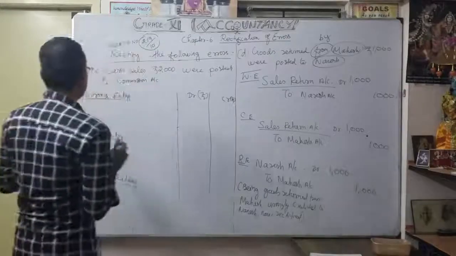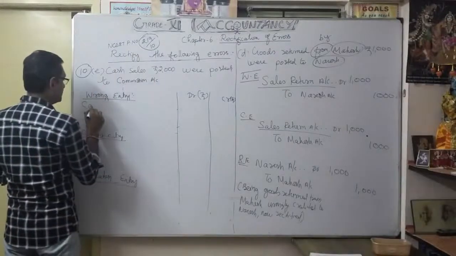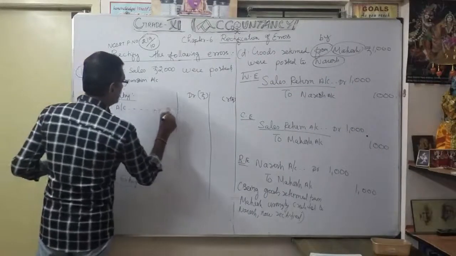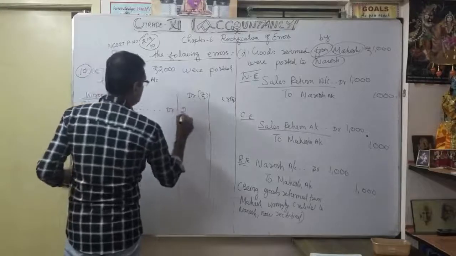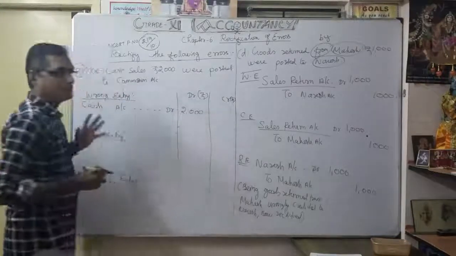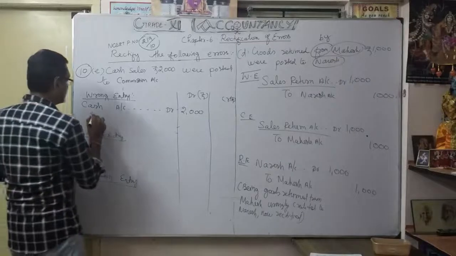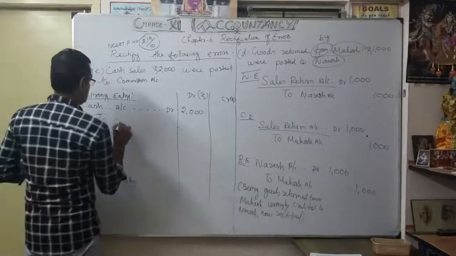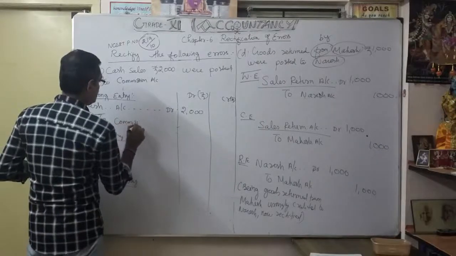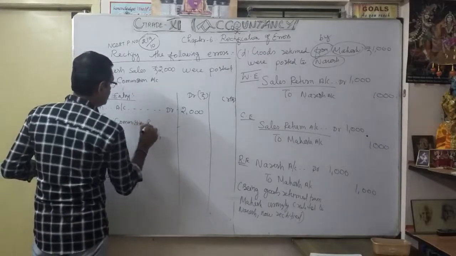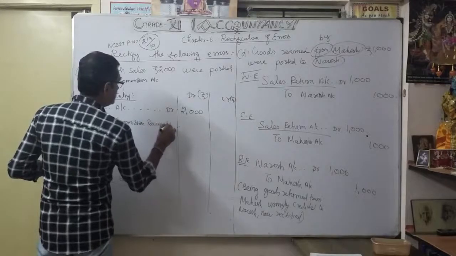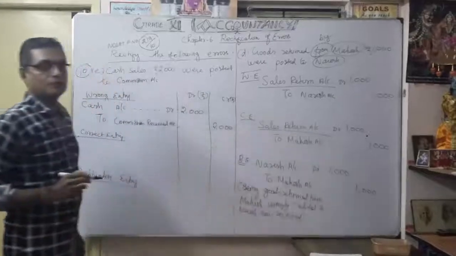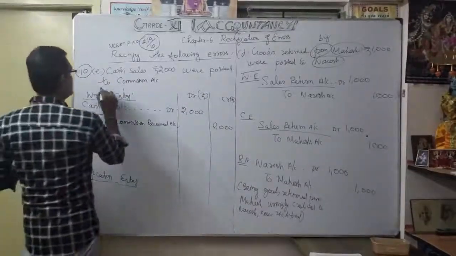Now what is the wrong entry? We got cash, so debit side, cash account debit, how much? 2000. So what happened in the wrong entry? They considered it as commission, an income in the form of commission, or we can write commission received account. Please understand. Understood now? What's the wrong entry? They posted it to commission account.